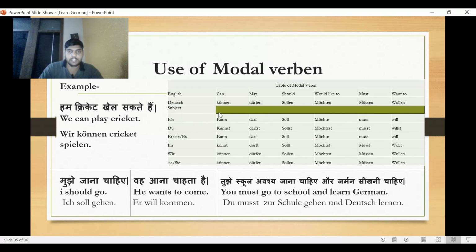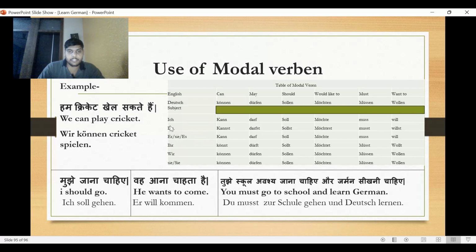After removing en, we have converted the infinitive form to the ich form. Ich form means these verbs we are using with the subject ich or es. The same form of the verb we are using with es.